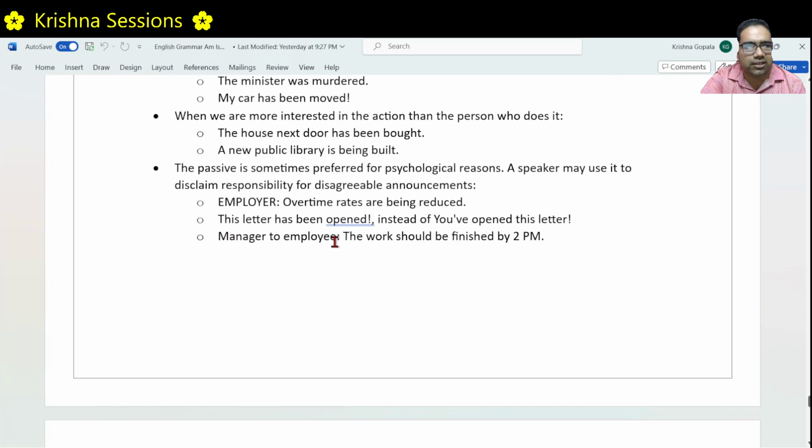Or in this statement, the manager is saying to the employee that the work should be finished by 2 p.m., rather than saying you finish the work by 2 p.m.